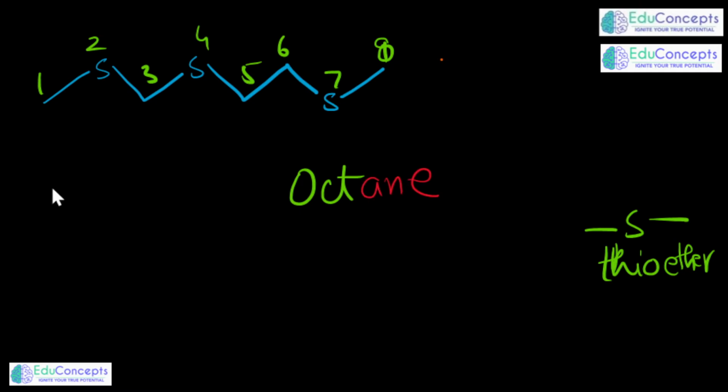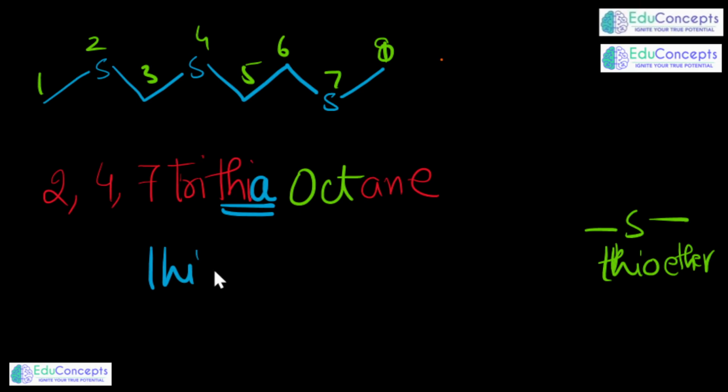So what prefix we will use for this? 2, 4, and 7 is having trithia. Here it is very important to remember, it would be said as trithia. So thia is a replacement nomenclature which we use for sulfur. This is the point which is to be kept in mind.